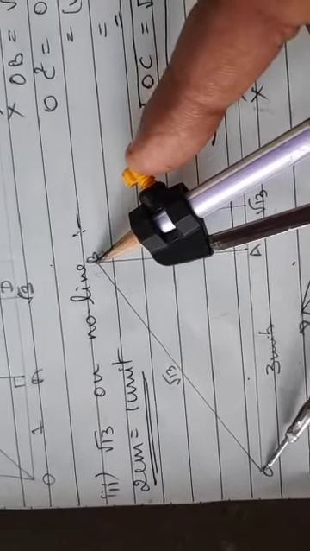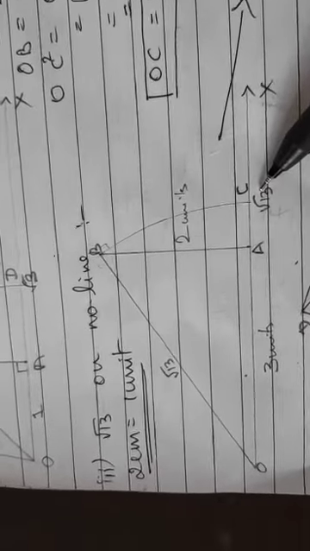This is how you place it, and then rotate it down. Did you understand? So you get root 13 on the number line. Followed it or not? So this will be 3 units, means here it will be 1, 2, 3, and this is slightly greater than 3. Followed it? That is how you mark the root 13.